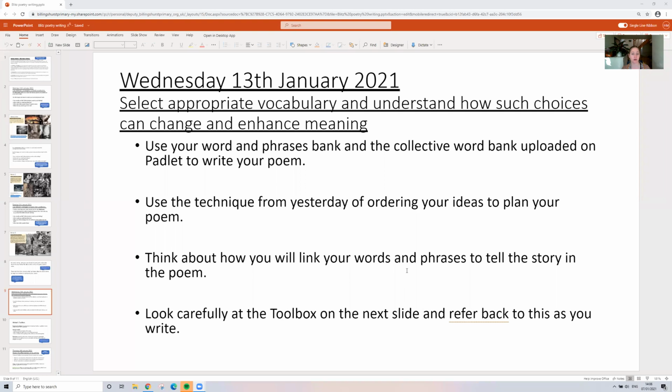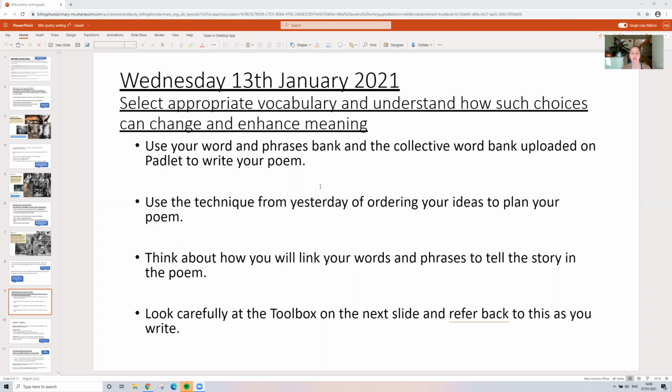So I'm going to share my screen with you because this is what you'll be looking at home on our PowerPoint. The first thing is something you may have already done yesterday, but you might want to review today, which is thinking about all these words and phrases. We've also got our collective word bank loaded up on Padlet, where we've brought together all of the words that you have sent in to us, so you have access to the Year 6 group word bank. If you're struggling with a particular verse and need some vocabulary or phrases, this is your chance to have a little look and to magpie some ideas just like we would in the classroom.